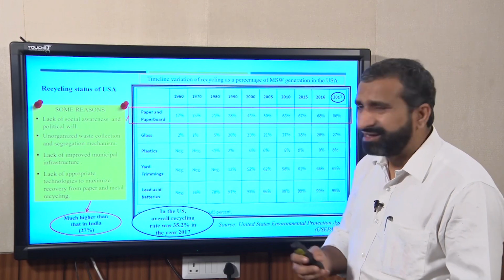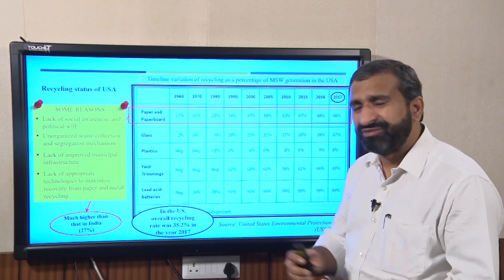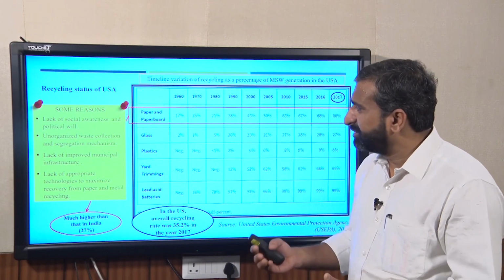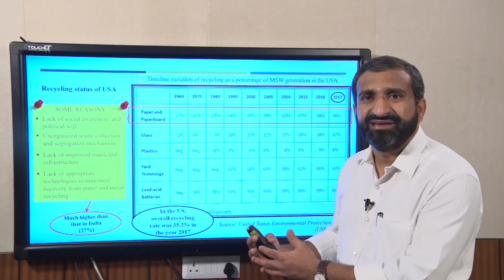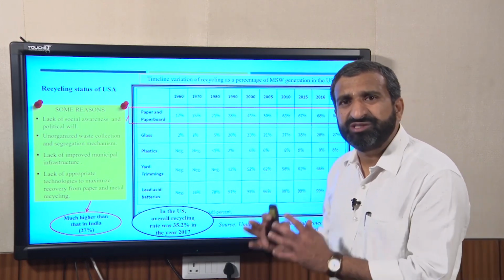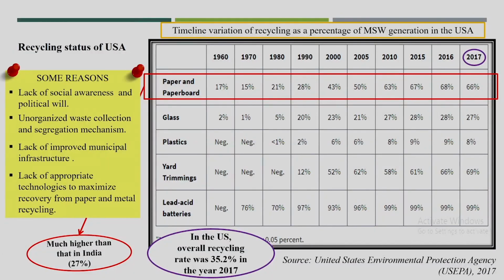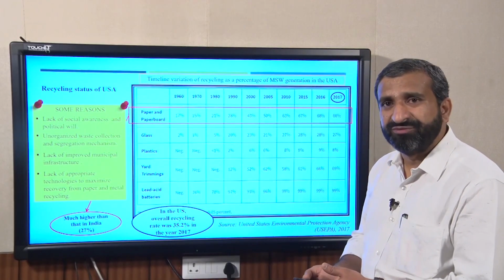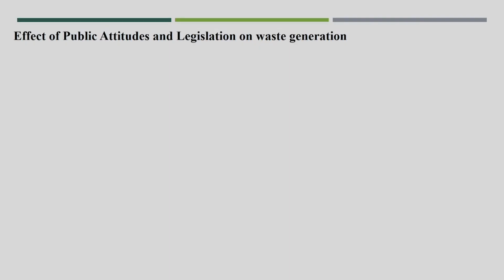So I think these are a few of the reasons, and in the Swachh Bharat Mission a lot of infrastructure has been provided to the corporations, and a few corporations have already started segregated waste collection followed by treatment, so that a very small quantity of waste will reach the disposal site. But again we have to propose more recycling and treatment facilities to reduce the waste reaching the disposal site. Now, this is another factor: the effect of public attitude and legislation on waste generation.